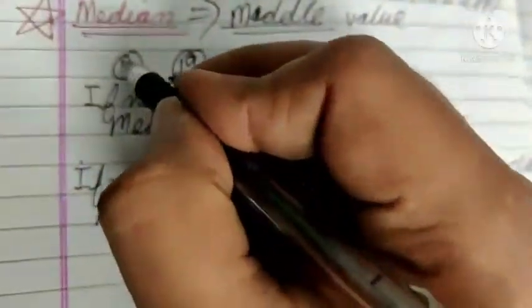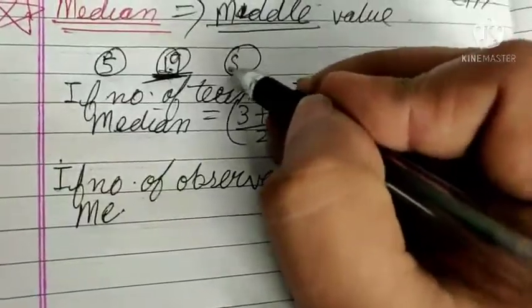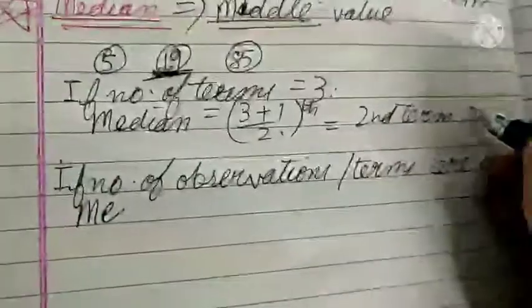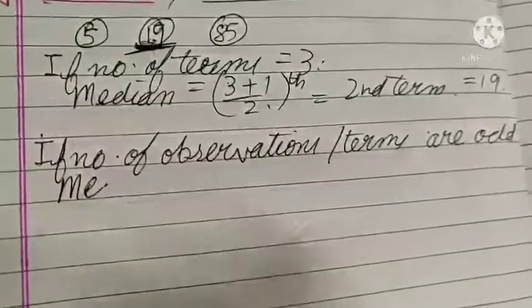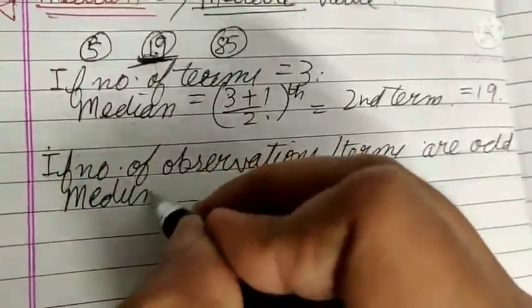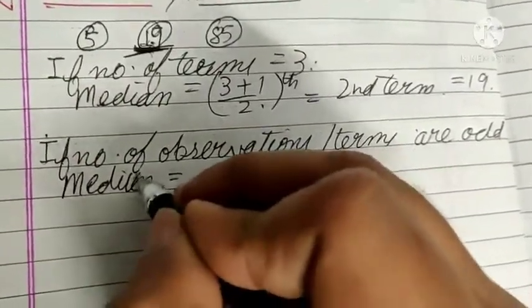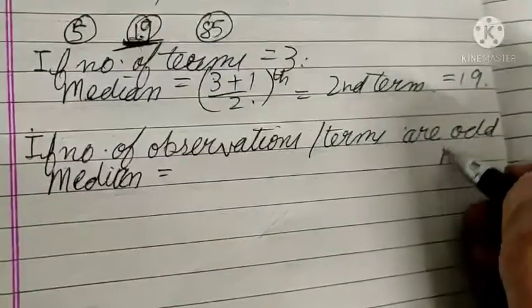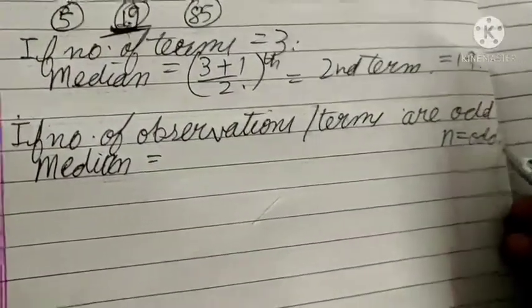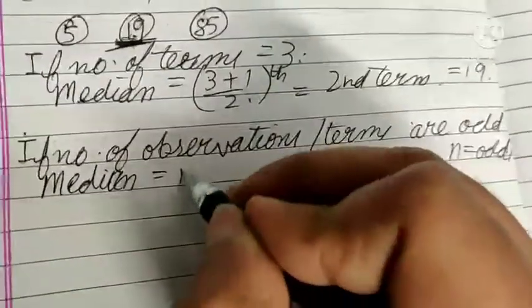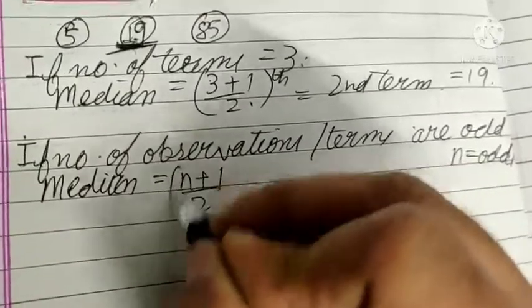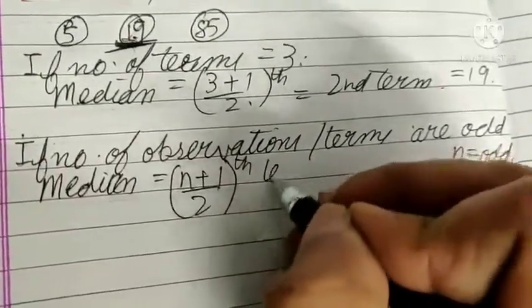It is 5, it is 85, so our middle term is 19, so this is our median, 19. So if the number of terms are odd, that is n is odd, then median will be the n plus 1 by 2th term.